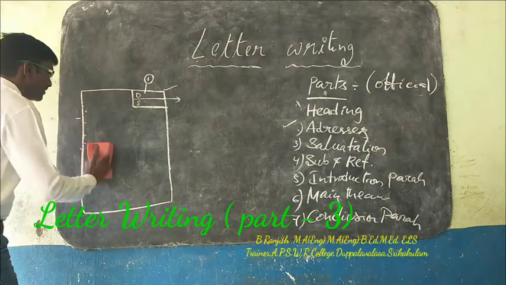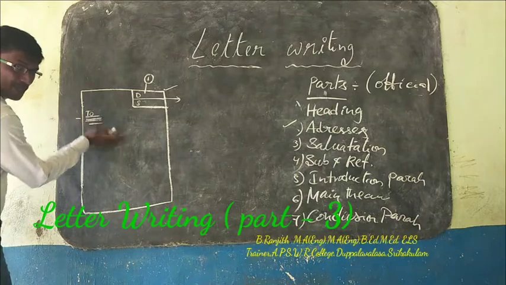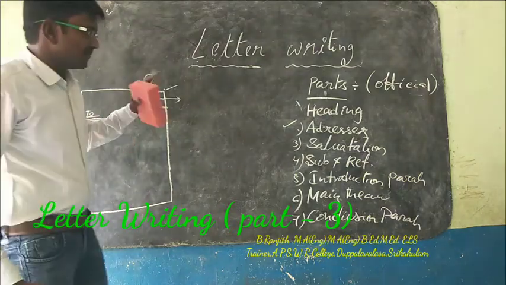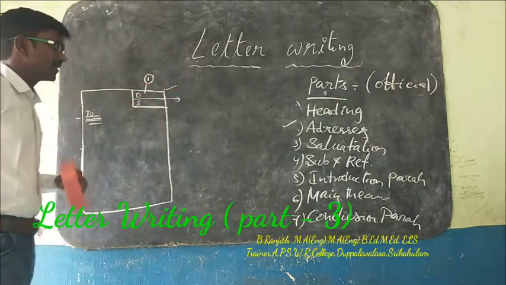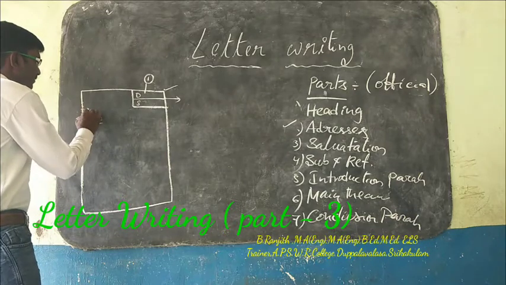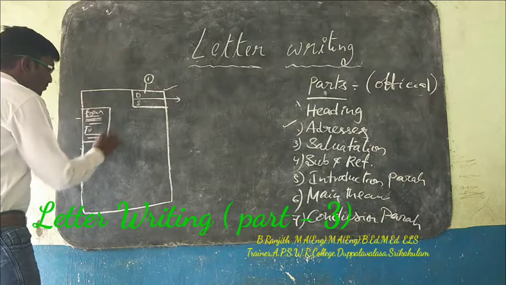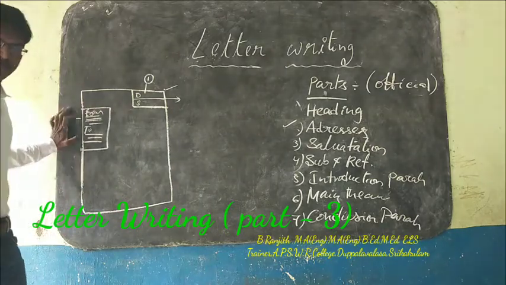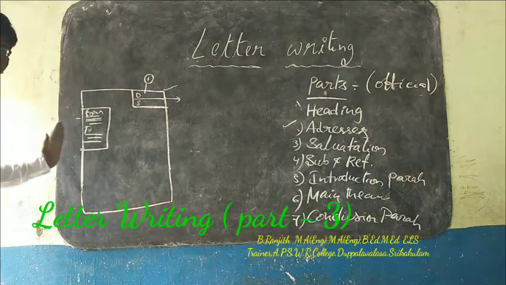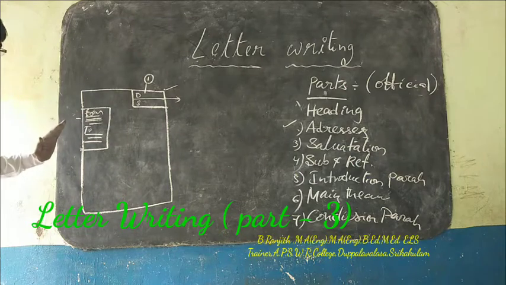They write only the to address to save the space of the page. Of course, here we should remember one thing. As a student, you should follow this format, from and to. If the place is not enough, you can write on the next side of the page. But as a student, we should follow this format only.